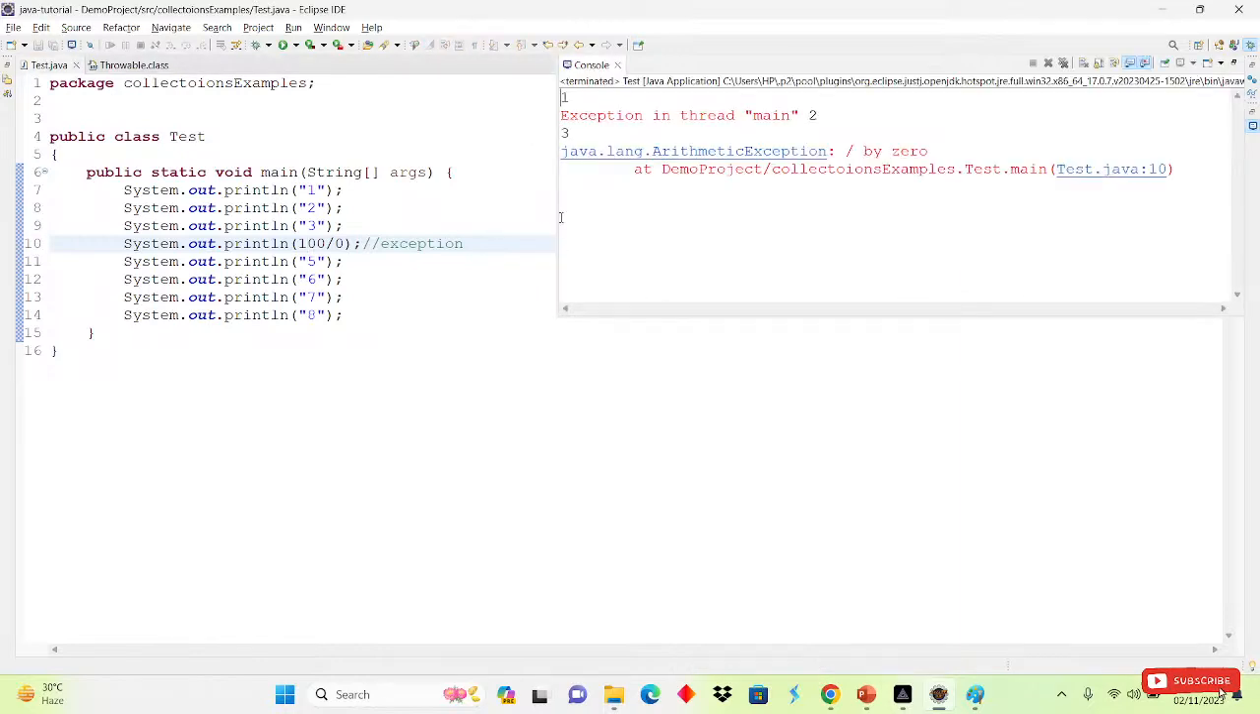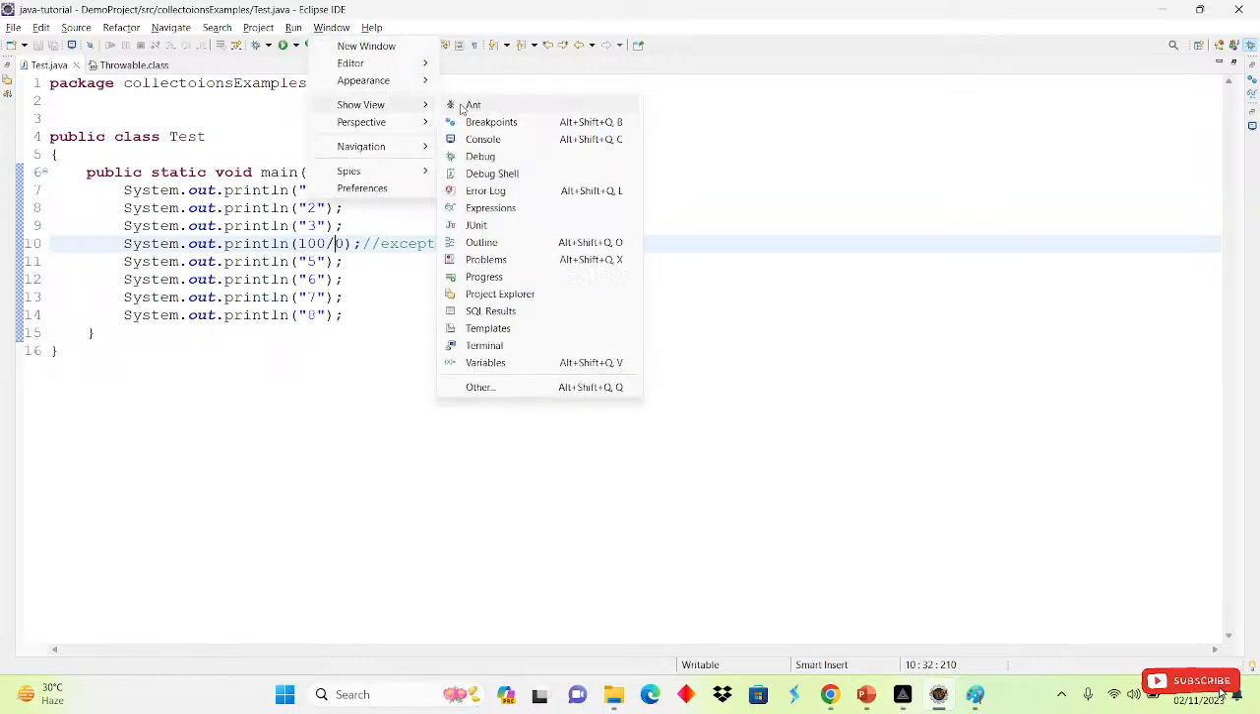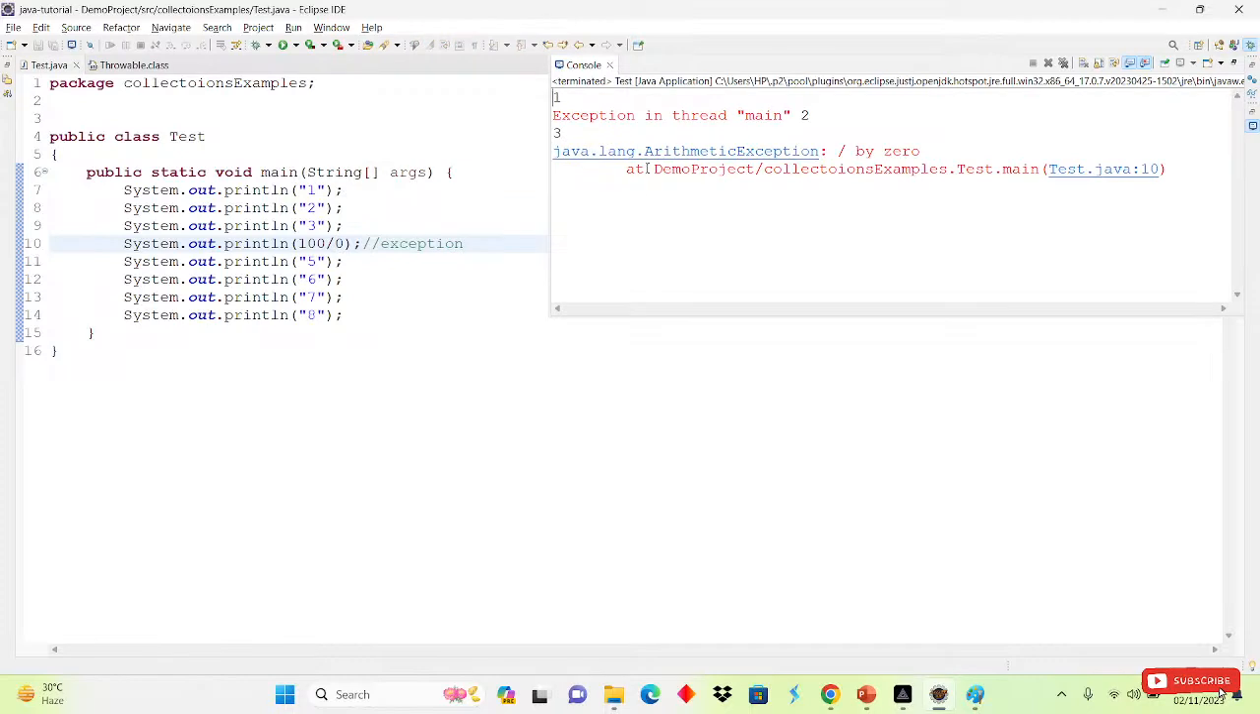See, this is our output, right? 1, 2, 3 is printing. After that, our program is abnormally terminated right here. So it will simply hand over the object to the default exception handler, because we have not handled that exception. And inside that object we have three things.